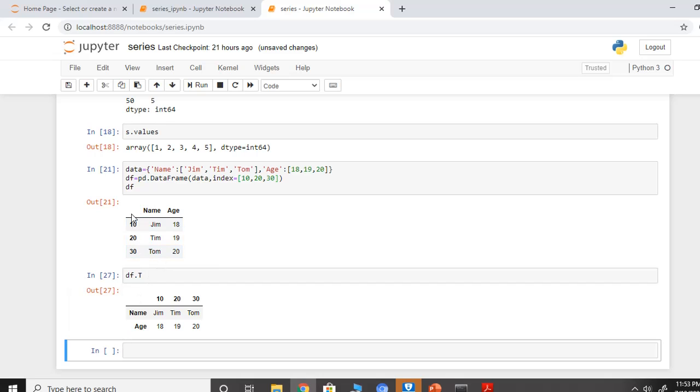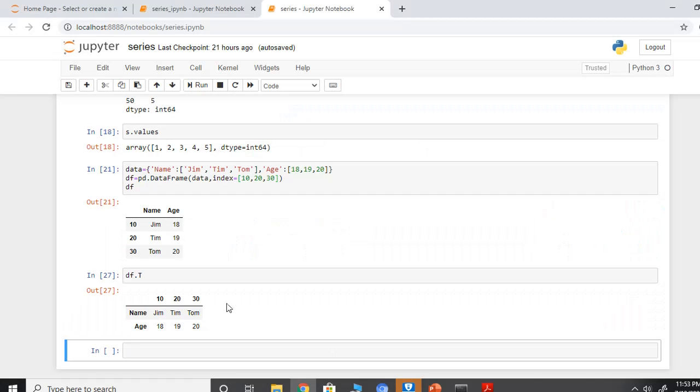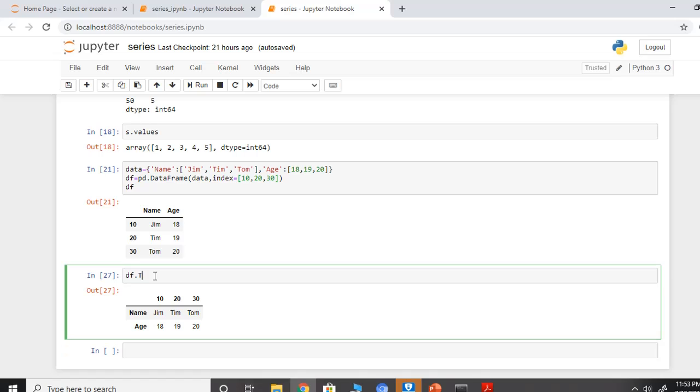These were row indices, now they are columns, and these were columns, they are now rows. So that is the transpose of the data frame. Next is shape. Shape returns a tuple representing the dimensions of the data frame. So what are the dimensions of df dot shape?